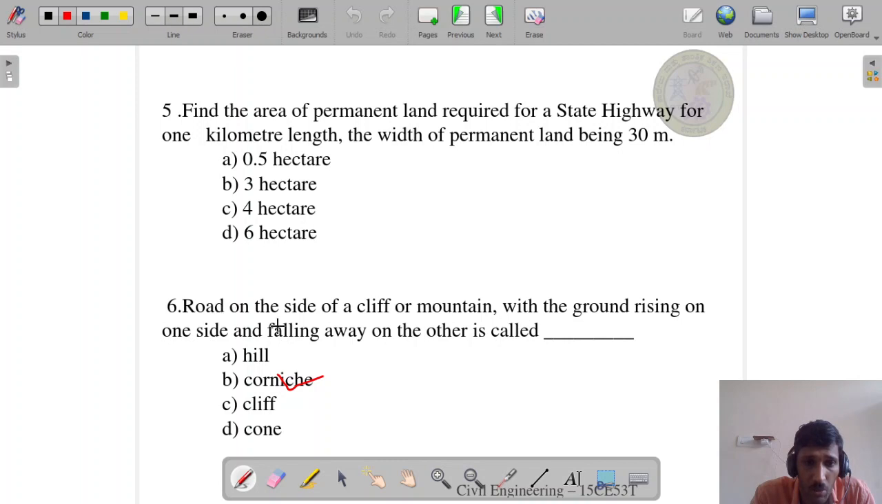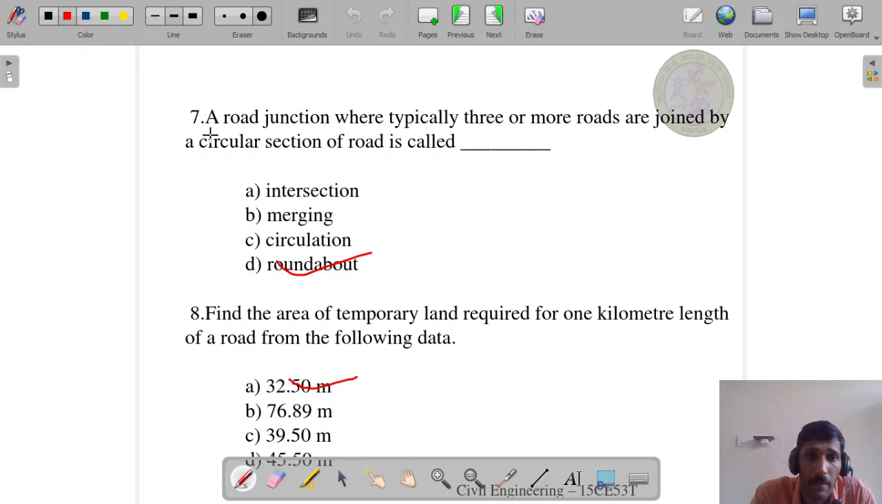Next, question number 6. Road on the side of a cliff or mountain with the ground rising on one side and falling away on the other is called as a hill, cornice, cliff, cone. Which is the correct answer? Option B is the correct answer. Next, question number 7. A road junction where typically 3 or more roads are joined by a circular section of road is called dash. Intersection, merging, circulation, roundabout. Option D is the correct answer.